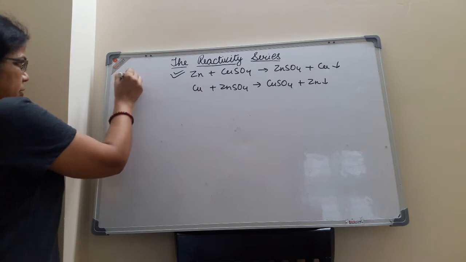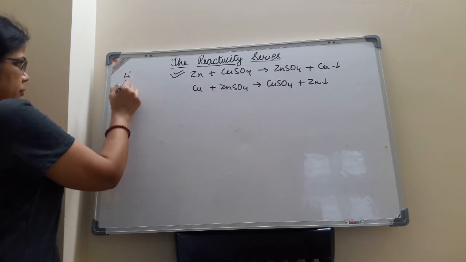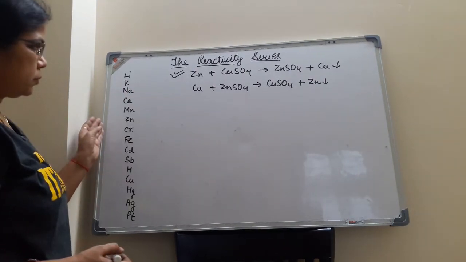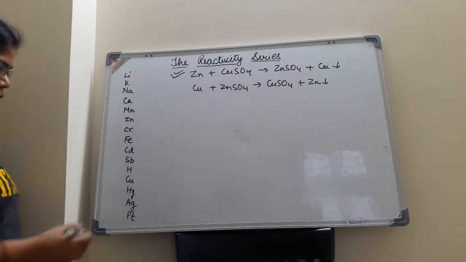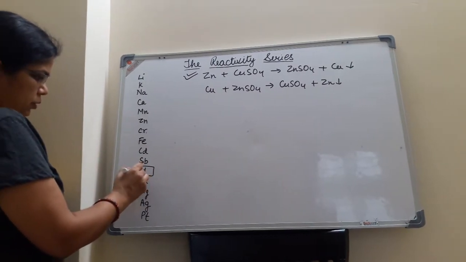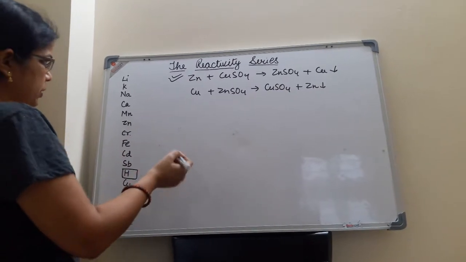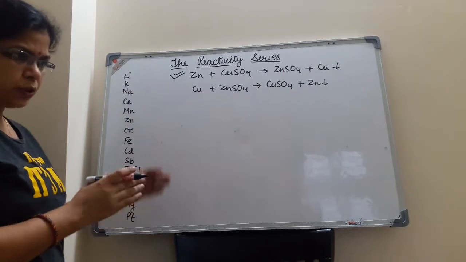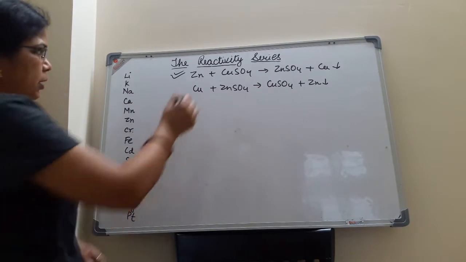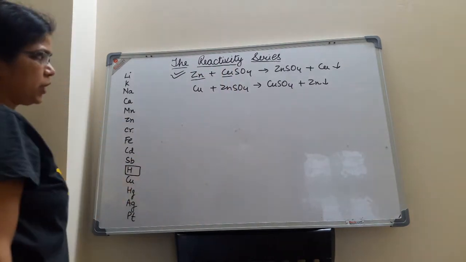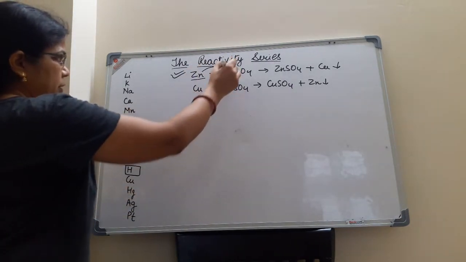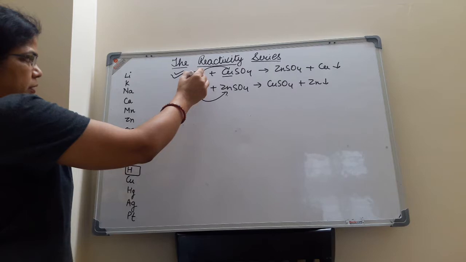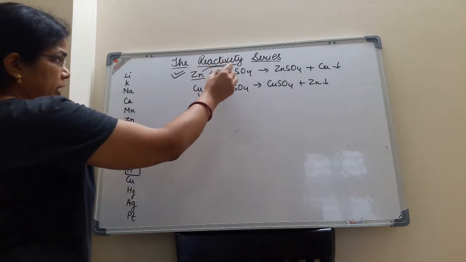The reactivity series says that metals are arranged in reactivity order. See, the benchmark is hydrogen. So here we will study two points. The above placed metal can displace the below placed metal. First you compare the positions of the two metals, like I am comparing in this equation. Zinc is displacing copper, and in the other equation copper is displacing zinc. So zinc is displacing copper, but can it displace copper?